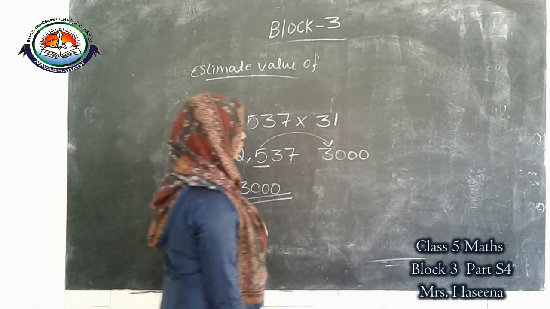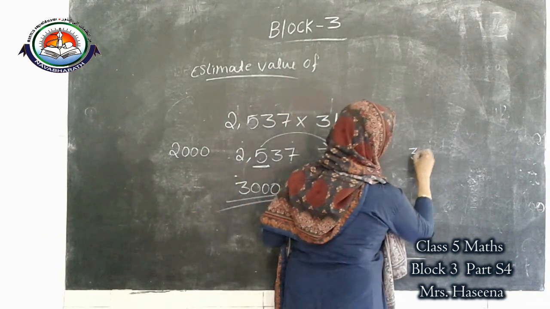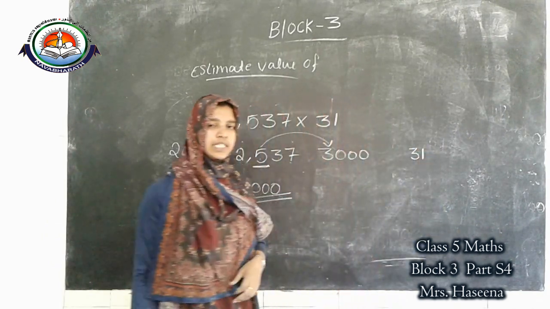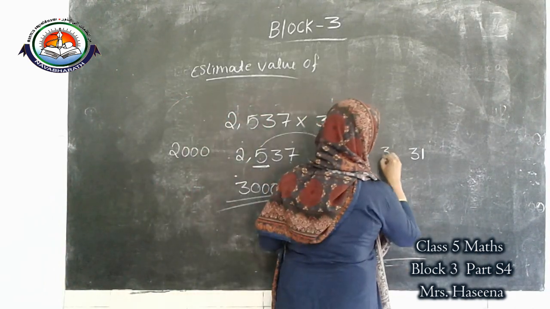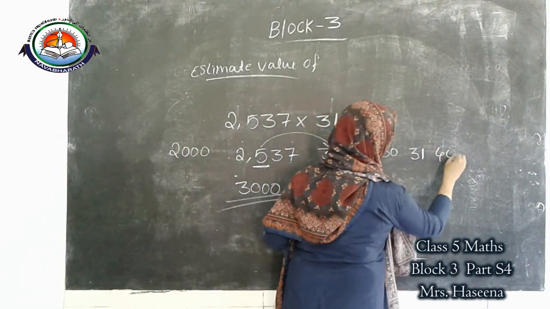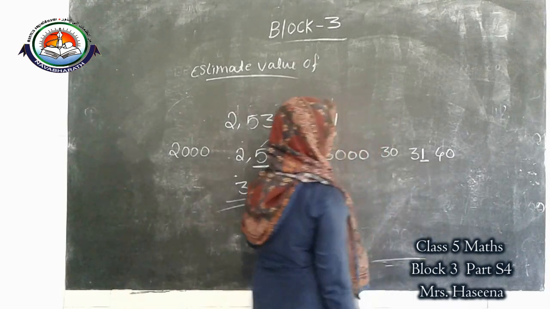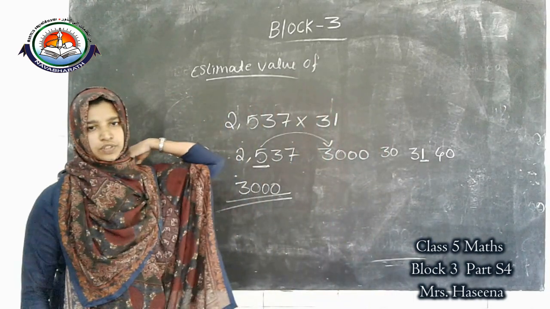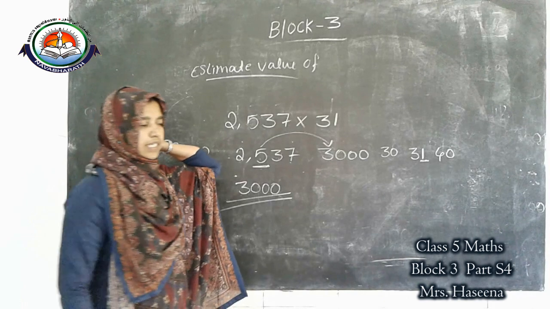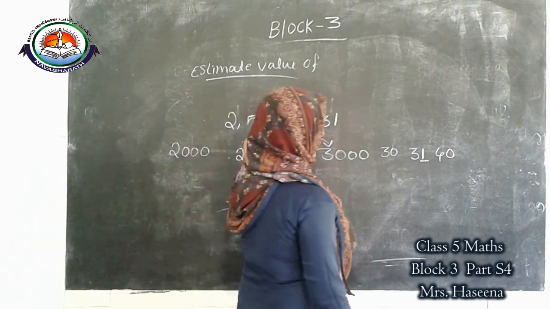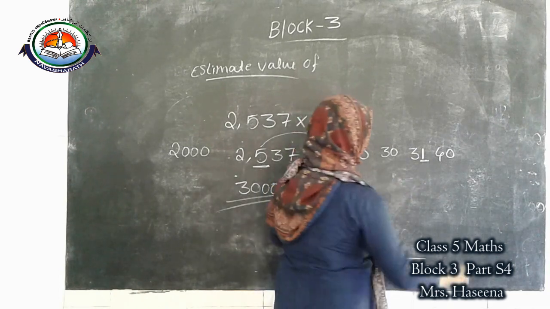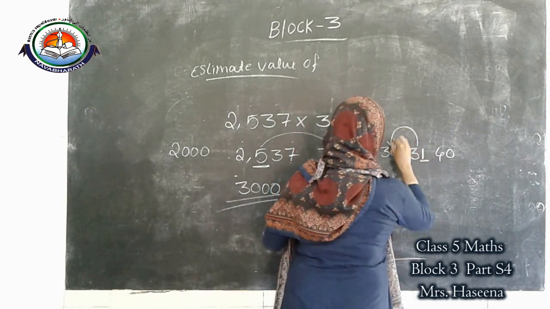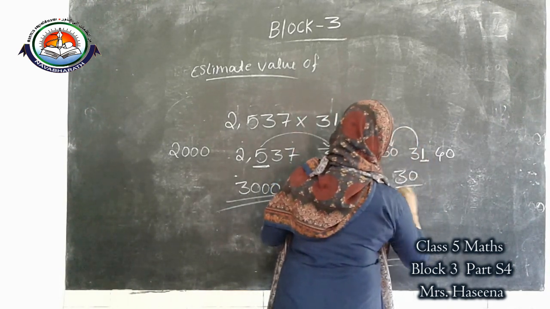Okay. Next 31. 31 lies between which tens? 30 and 40. Round off to the nearest 10 means we want to check ones place. So which one is the answer? 30. Okay.